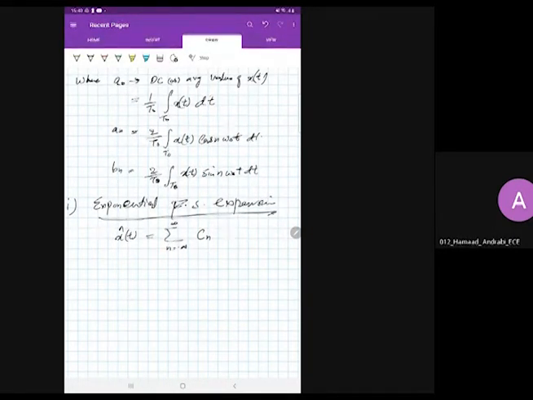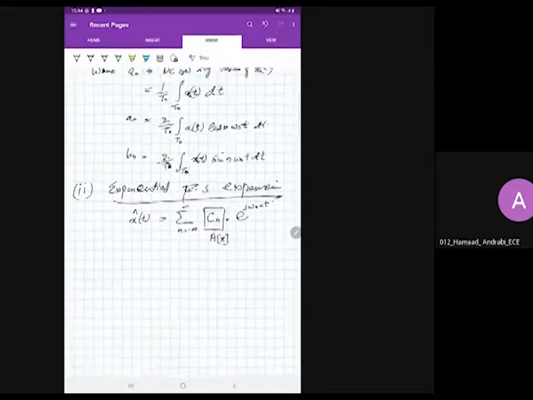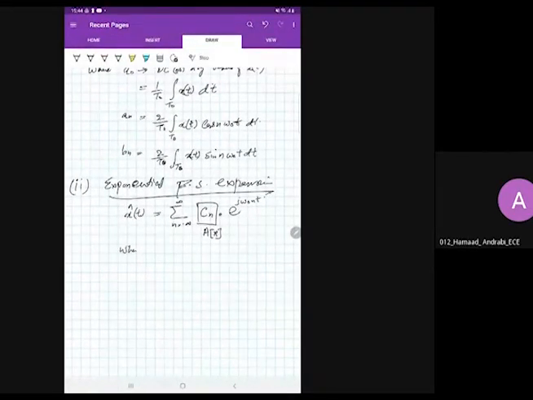So a of k, or you can write c of n, it is one and the same thing, into e raised power j omega naught nt, where c of n is the complex exponential Fourier coefficient. Whether you call it the Fourier coefficient or the weight, it is one and the same thing. There is no problem in that.